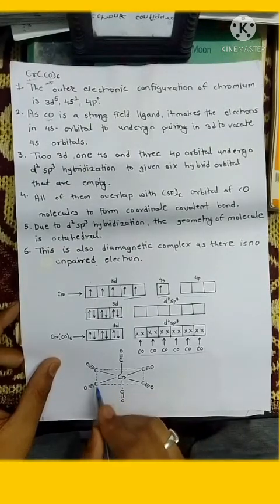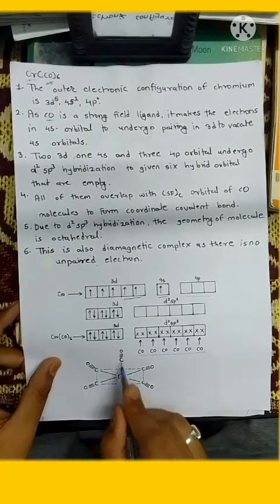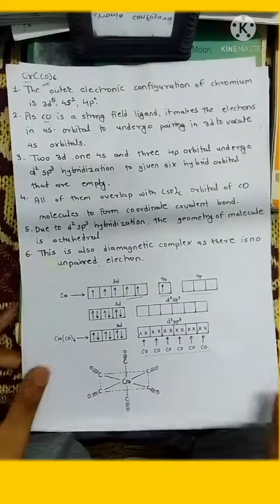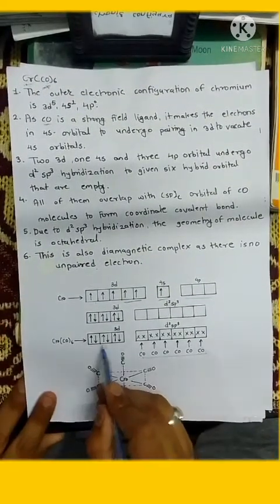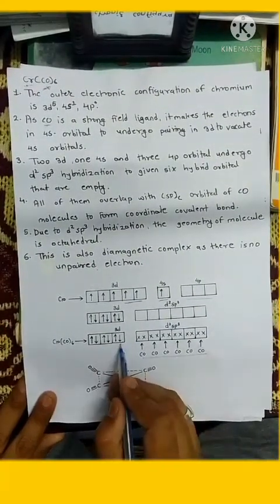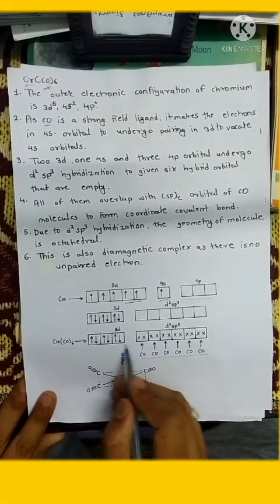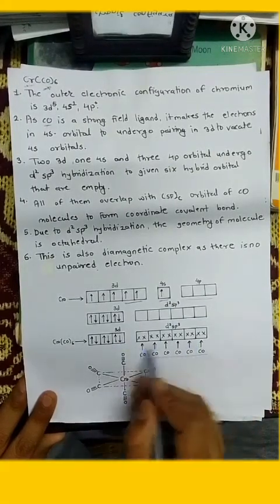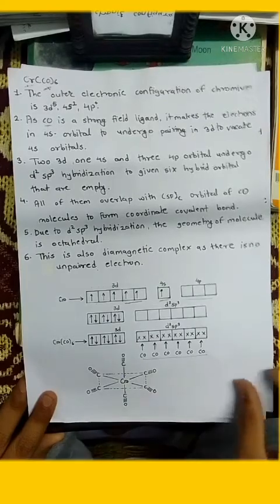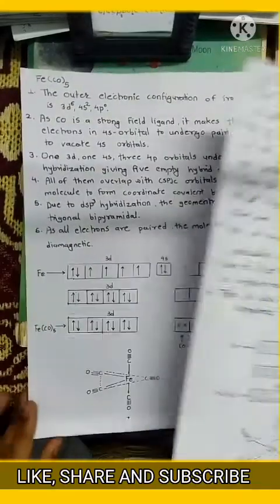So this is the geometry of Cr(CO)6. Now in this structure we clearly see that all electrons are paired. That's why this complex is diamagnetic in nature.